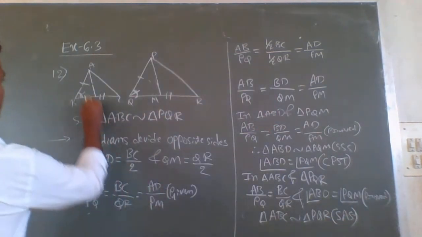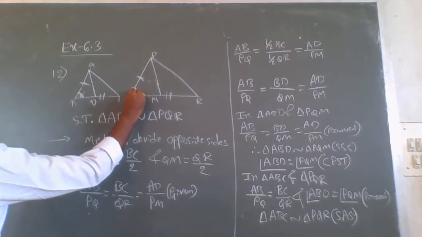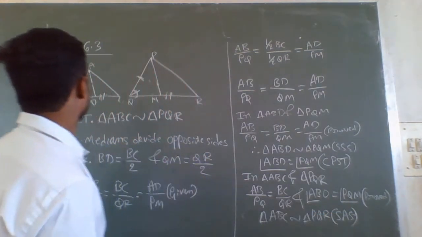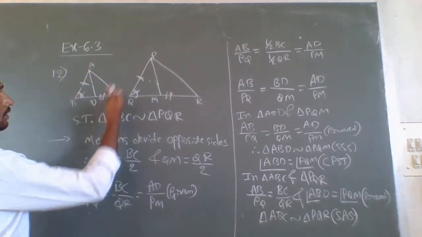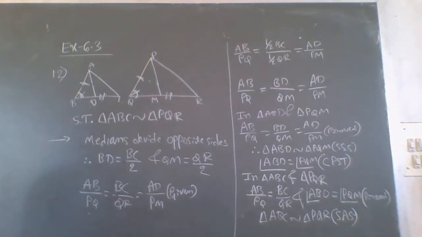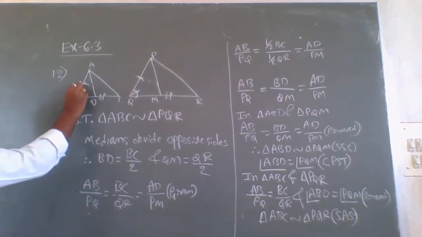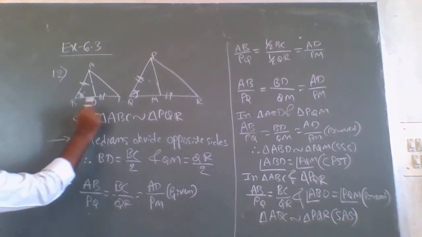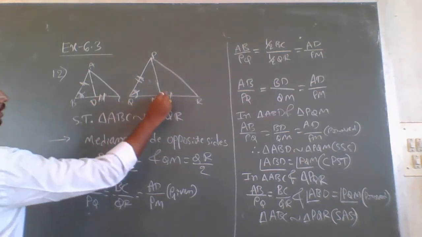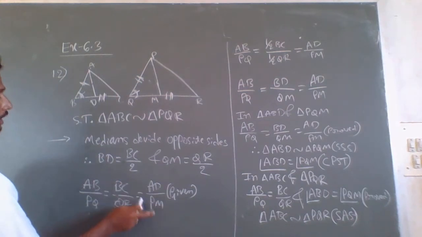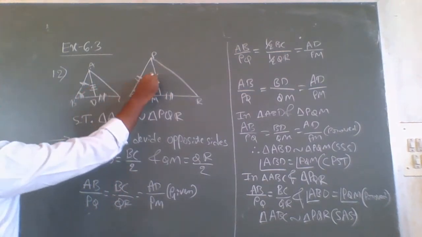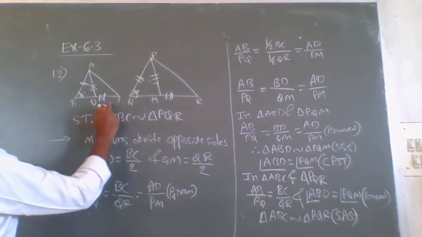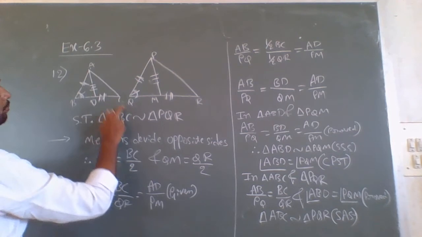By side angle side we can tell that ABC is similar to PQR. See here again what they are given: AB by PQ, BC by QR, and the median AD by PM are proportional. We have to prove ABC is similar to PQR.